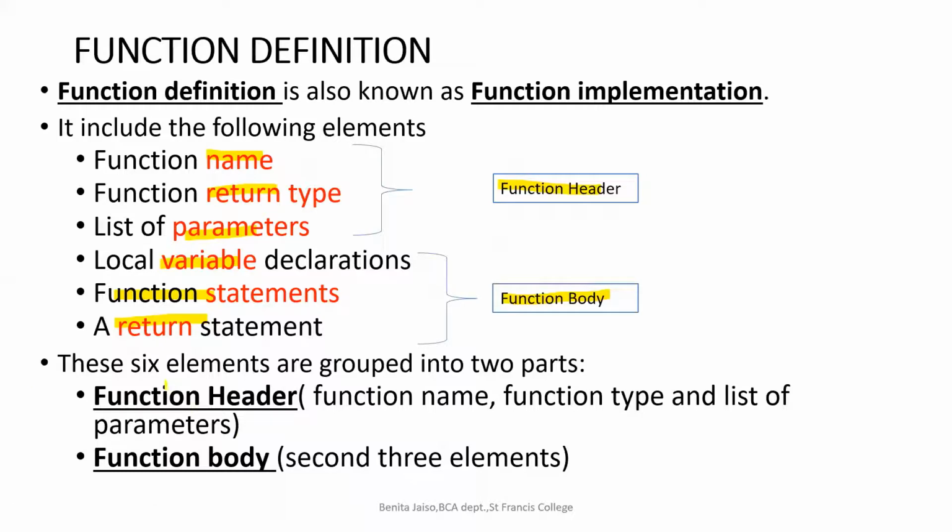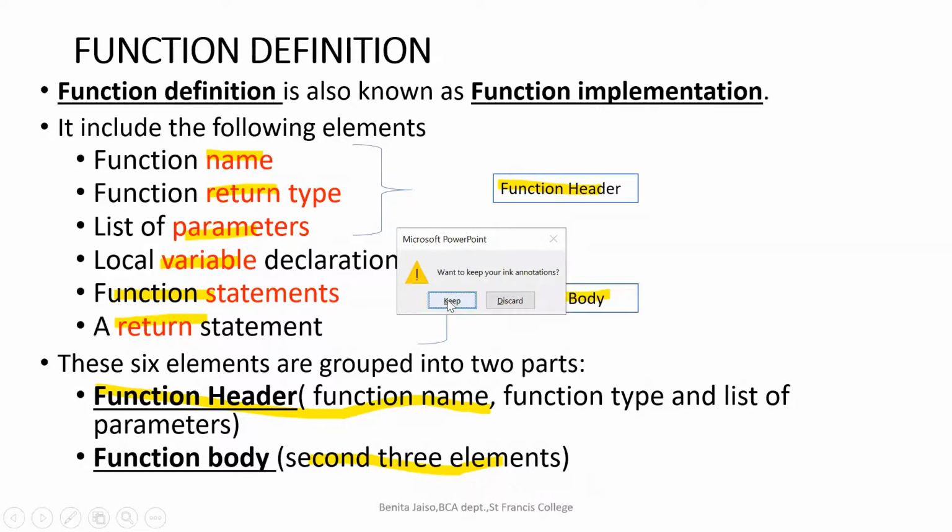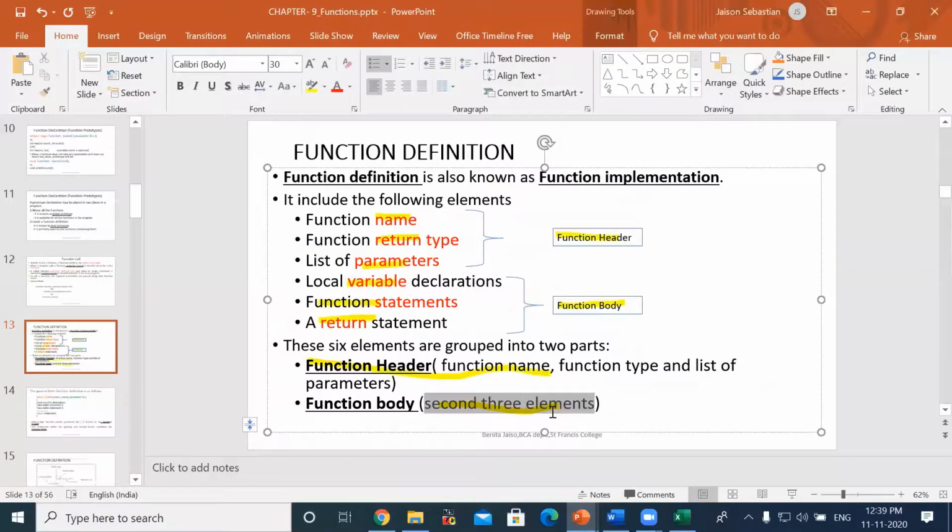In your lecture notes, I need to see only these two lines. You see function header: in that, the function name, function type and the list of parameters. Function body: the second three elements. We will have the statements, the local variables and also the return statement. So instead of writing the second three elements, you can write like this: local variables, variable declaration, that is enough.